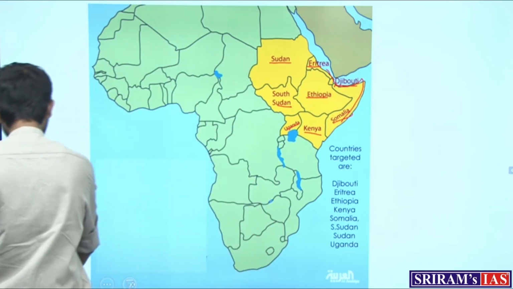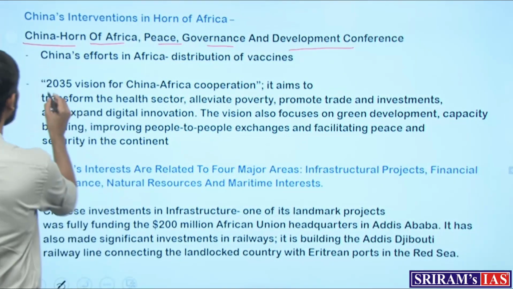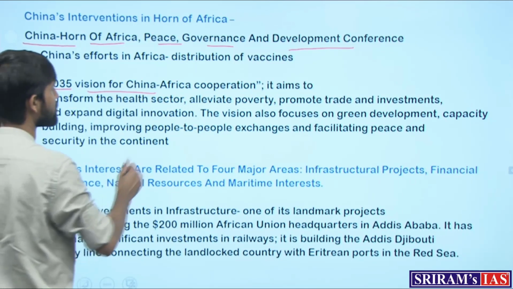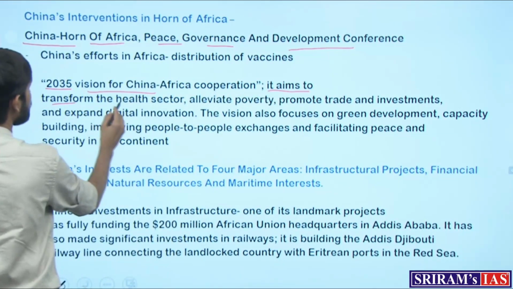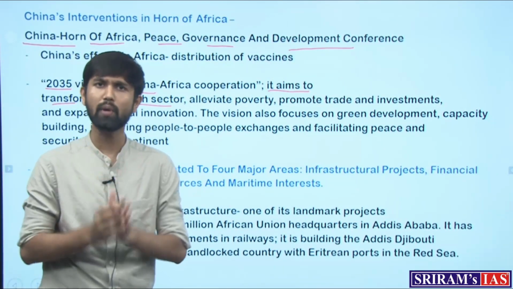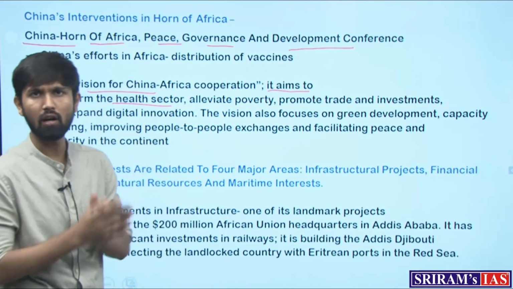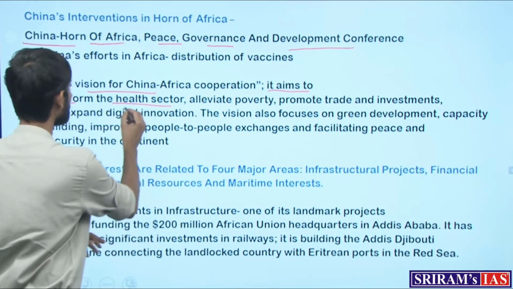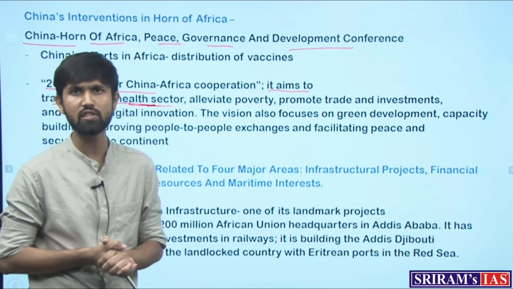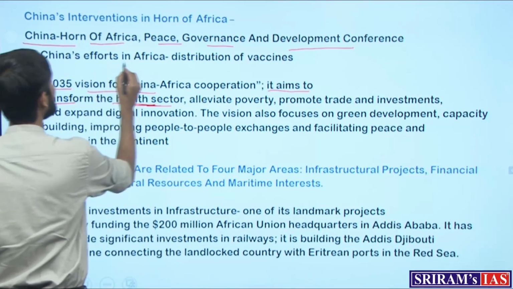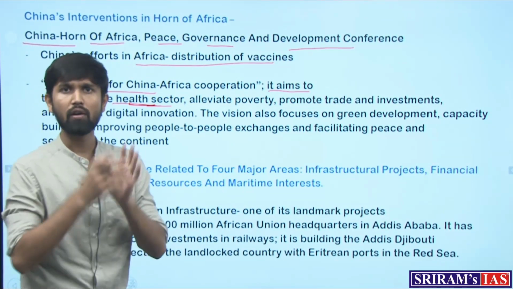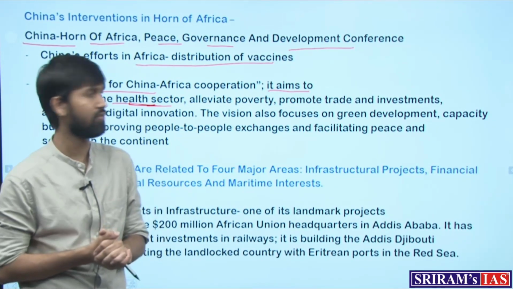The Chinese have put out a 2035 vision document for China-Africa cooperation, wherein it aims to transform the health sector of Africa. Now, the Chinese obviously want to invest in the African countries to develop the African region, so it wants to improve the health sector, and in furtherance of that, in the time of the pandemic, it has distributed a lot of vaccines to these countries as well, close to 5 lakh vaccines in all these Horn of African countries.